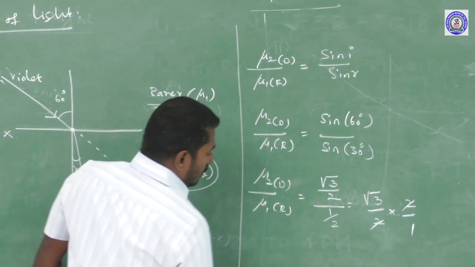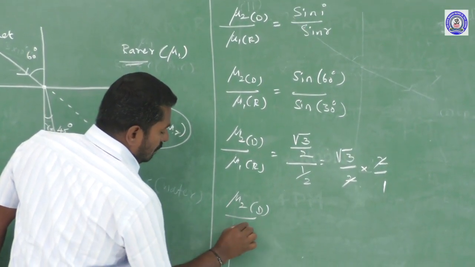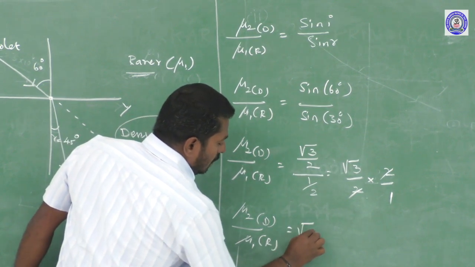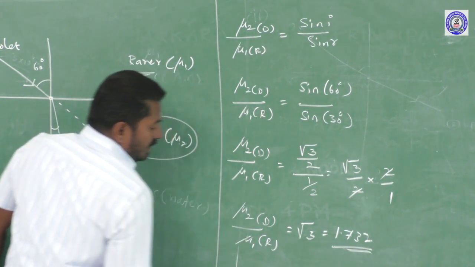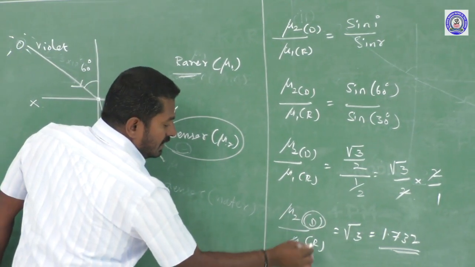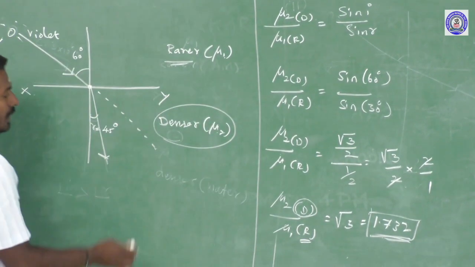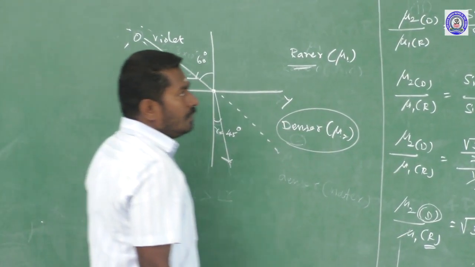So the 2 gets cancelled. Refractive index of the denser medium divided by refractive index of the rarer medium is equal to root 3, which is equal to 1.732. So the refractive index of the denser medium with respect to the rarer medium is 1.732.